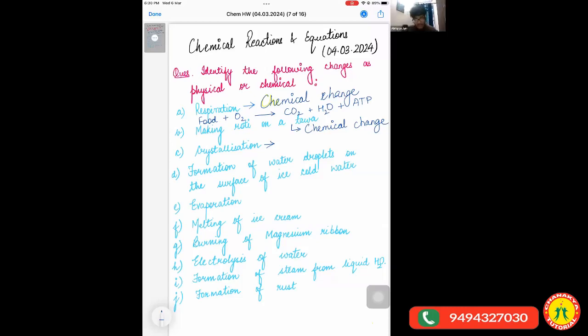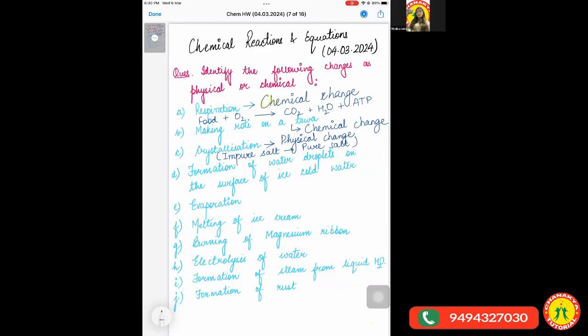Crystallization is a physical change. Yes. What is crystallization? First, you should be aware of that. Crystallization is the process in which an impure salt is converted into a pure salt in the form of crystals. So it's the same salt which we had taken in the beginning, and it's the same salt which is formed at the last. But the difference is that initially we took the impure salt, and what is formed is in the form of crystals. Clear, everyone? Any doubts, anyone?